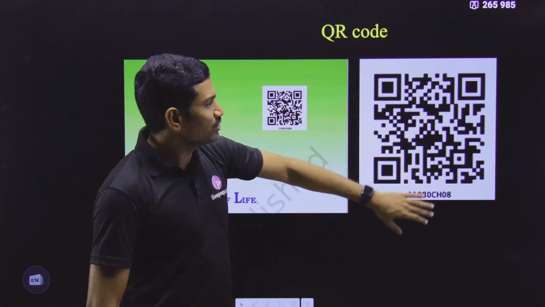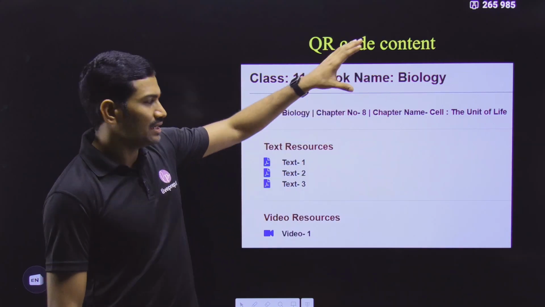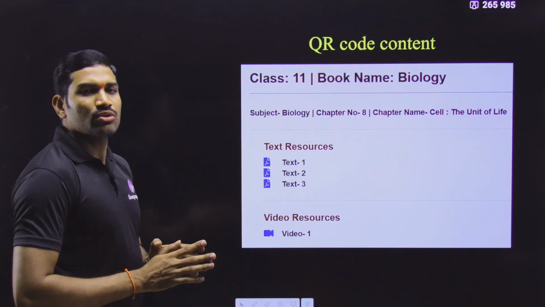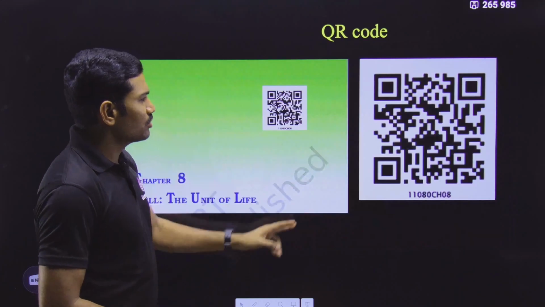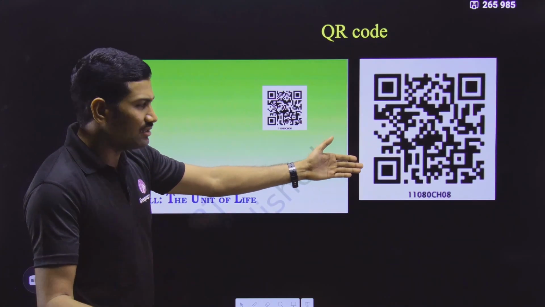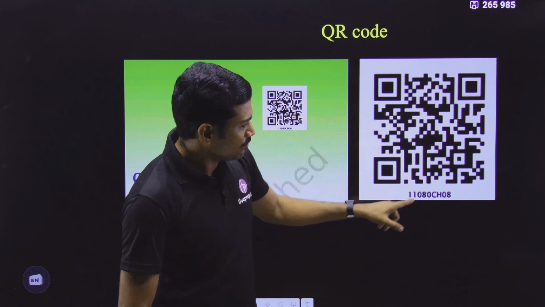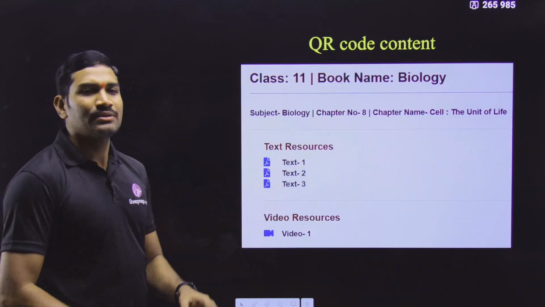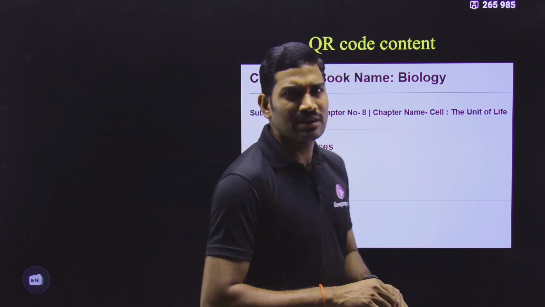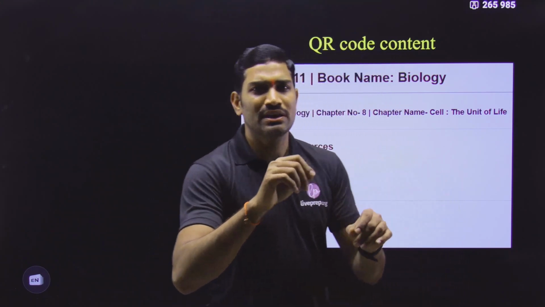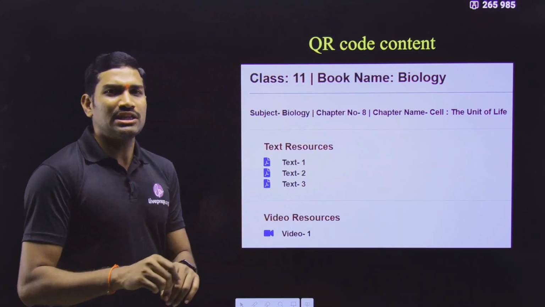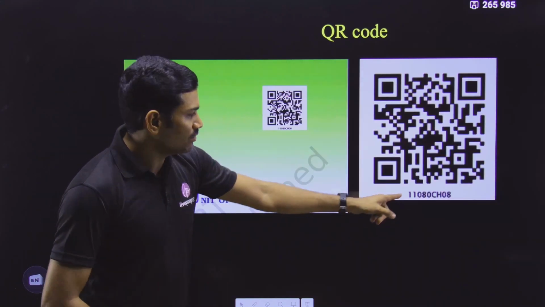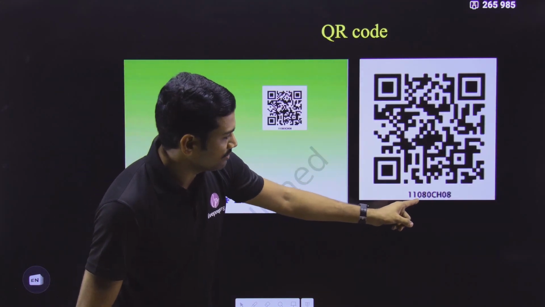Once you go through this QR code, you will get some QR code content. This is the content. Okay. You can open it with the help of the app, or else below each QR code they have given a code, and you can enter that code. In Google, if you type NCERT QR code content, you will get an e-resources page. In that page, if you click on it, it will ask you to enter this particular code. Below this QR code, they have given some number.